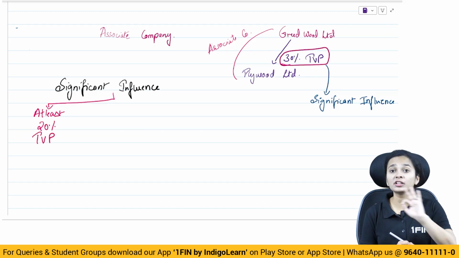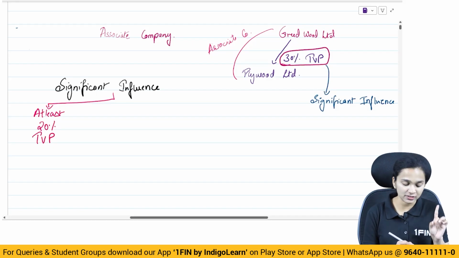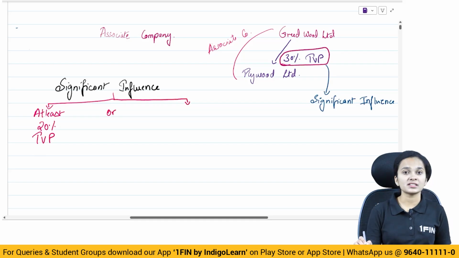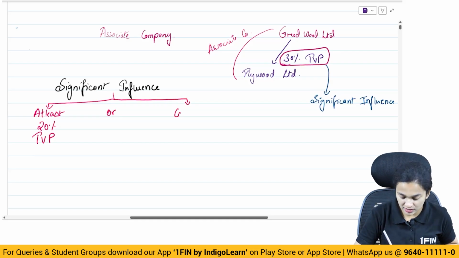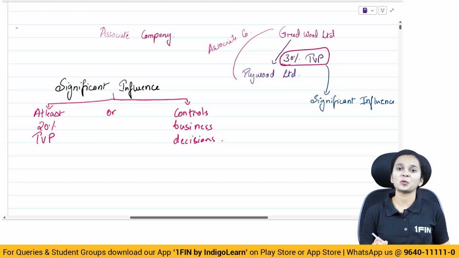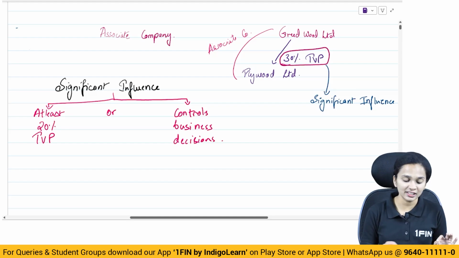Mind it, it is not the total share capital, we are talking about the total voting power. So at least 20% of the total voting power. Or what does it do? It controls business decisions, some significant business decisions which are made. If any of the criteria is satisfied, we say that there is significant influence.